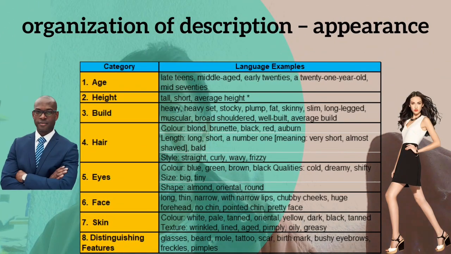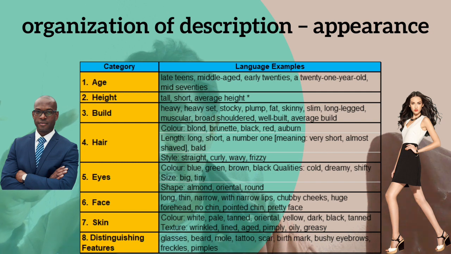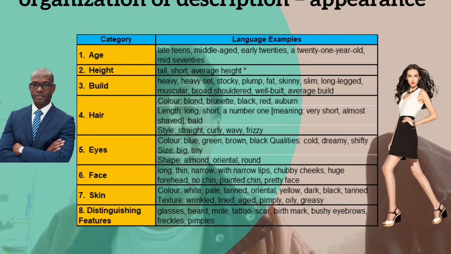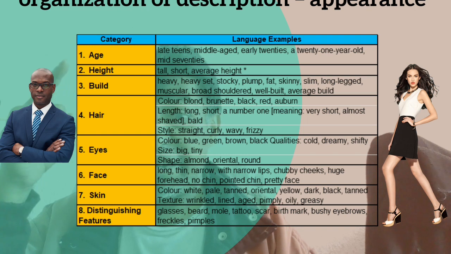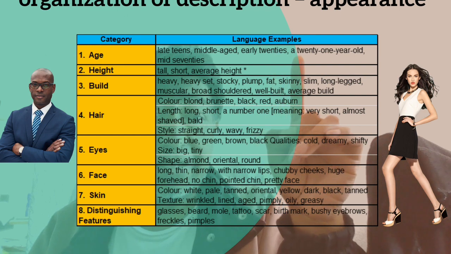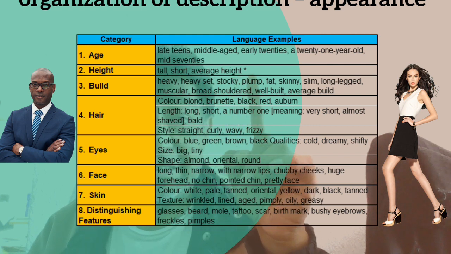Now, organization of description and appearance. Yes, we have age, height, build, hair, eyes, face, skin, and distinguishing features. Here we have some examples using this. If we consider age, we have late teen, middle age, early 20s, 21-year-old, middle 70s. Height: tall, short, average height.